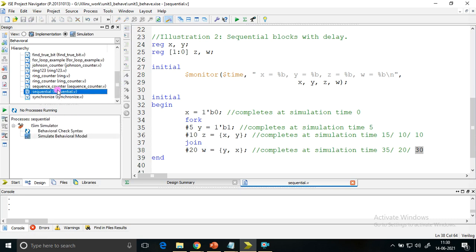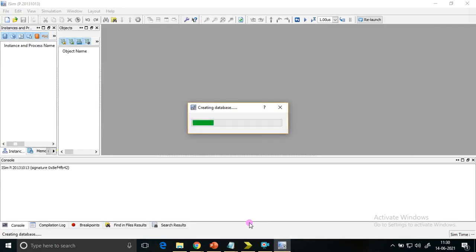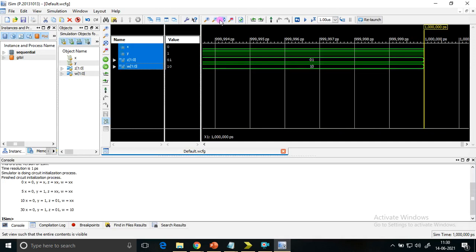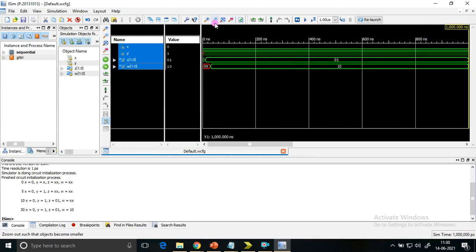So I'll highlight the sequential and simulate the behavioral model. Let us check. The first three remain the same as your fork and join, which we discussed in the earlier simulation. The only change should happen with W. So W should receive its new value at 30 simulation time. So zoom to fit.